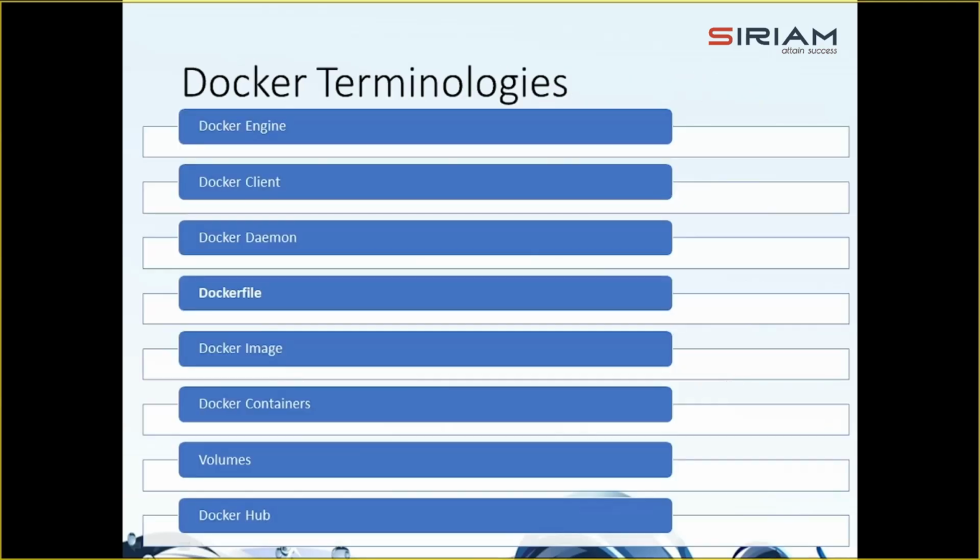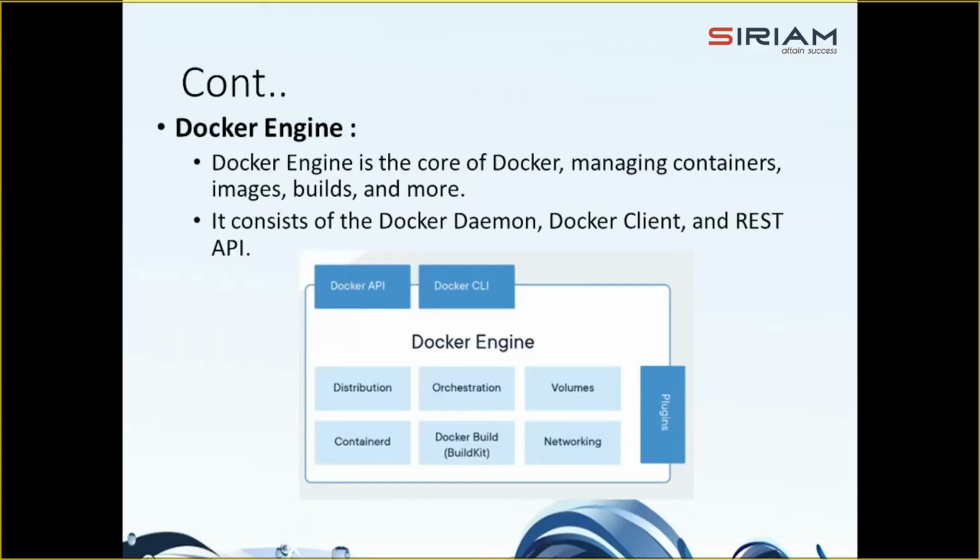Now we will discuss some Docker terminologies one by one. First is the Docker engine. The Docker engine, you can say, is the layer on which Docker runs. It's a lightweight runtime and tooling that manages containers, images, builds, and more. It runs natively on a Linux system and is made up of a Docker daemon that runs on the host computer and a Docker client that communicates with the Docker daemon to execute commands, right?